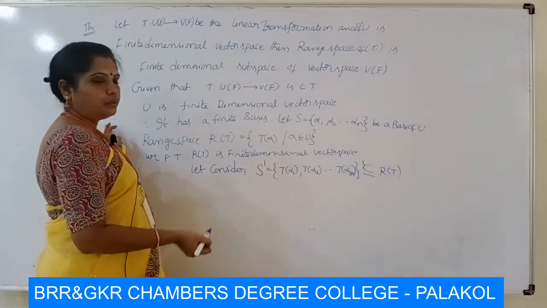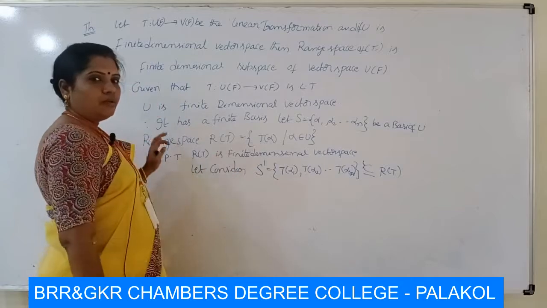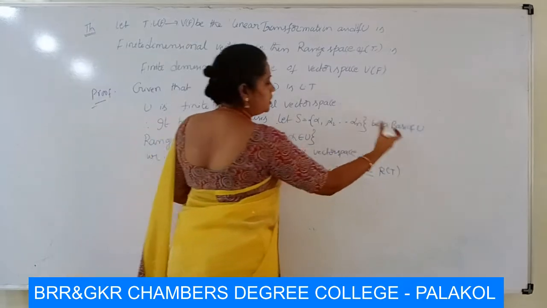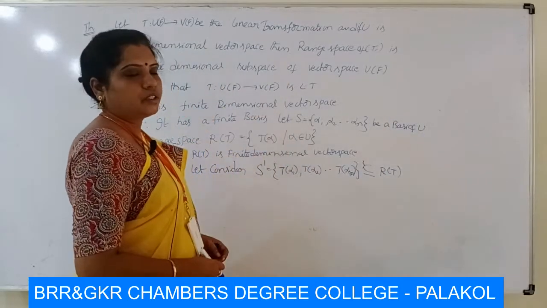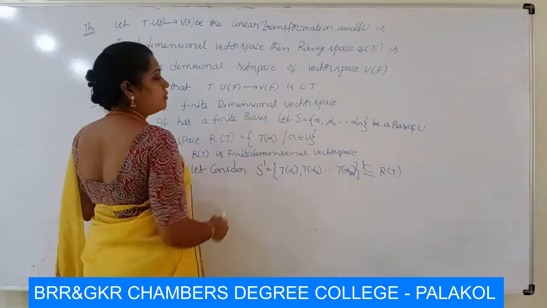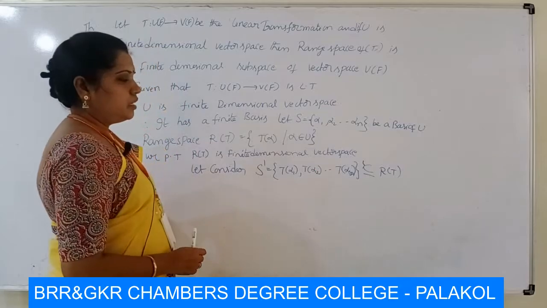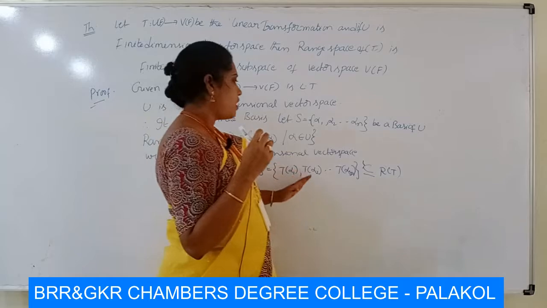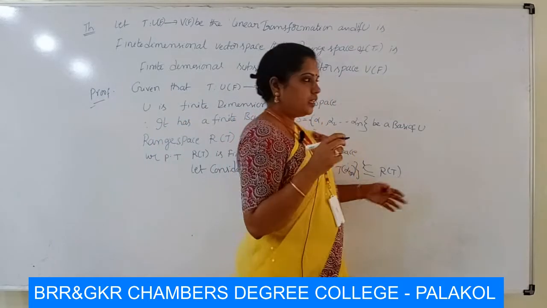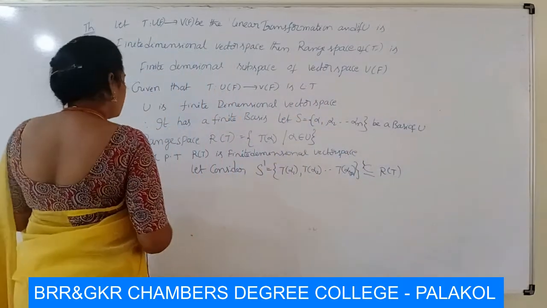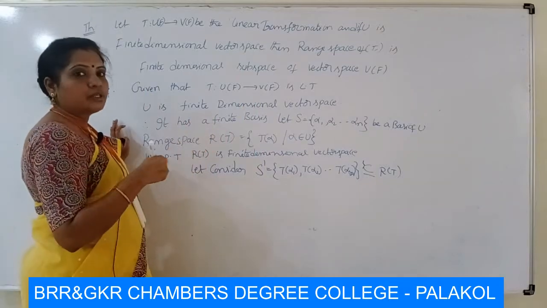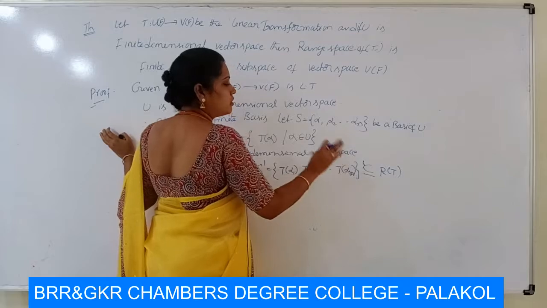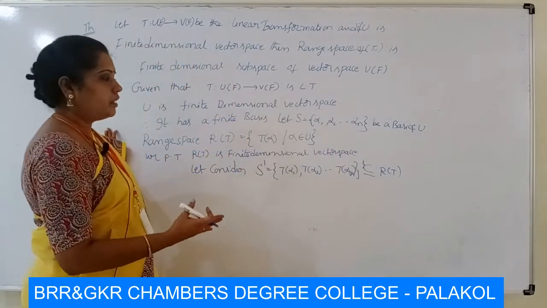Now we have to prove this set is a basis of R of T, then R of T is a finite dimensional vector space. First of all we have to prove S dash spans R of T. Then every element of R of T is expressible as a linear combination of T of alpha 1, T of alpha 2 and so on T of alpha n.